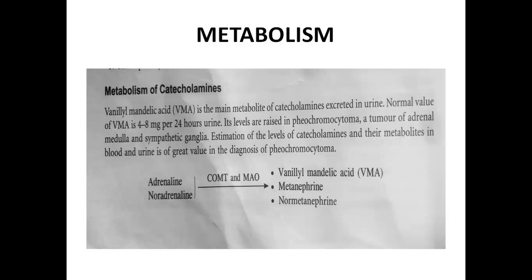Estimation of the level of catecholamines and their metabolites in blood and urine is of great value in the diagnosis of pheochromocytoma. Adrenaline and noradrenaline are metabolized by catechol-O-methyltransferase and monoamine oxidase enzymes, and their metabolites are converted into vanillylmandelic acid, metanephrine, and normetanephrine.